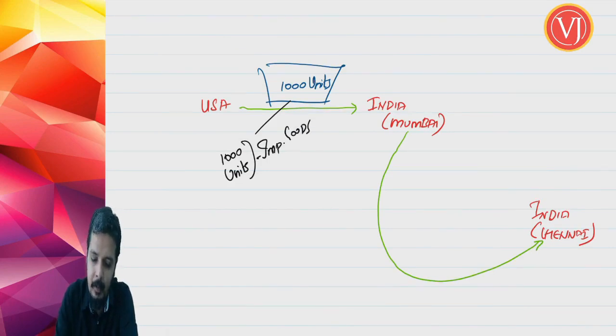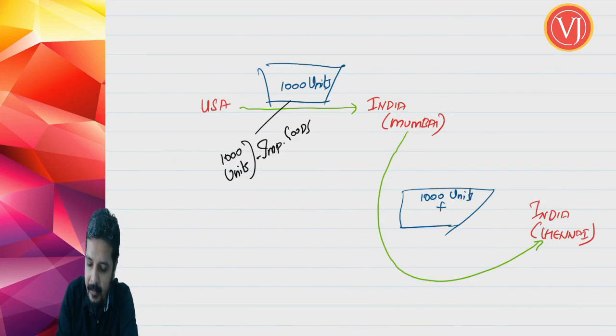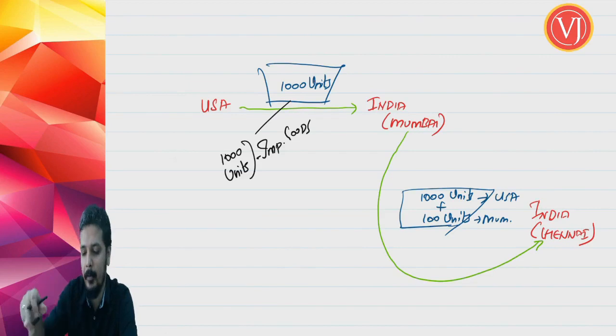And in Mumbai, few units are again loaded. So when the vessel is moving from Mumbai to Chennai, the 1000 units which came from USA are there, plus 100 units are loaded at Mumbai.